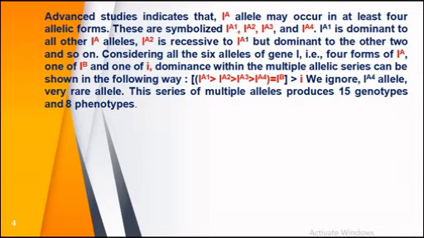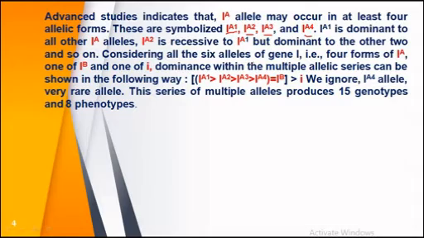Means it gives rise to further mutant forms of IA: IA1, IA2, IA3 and IA4. IA1 is dominant to all other IA alleles. IA2 is recessive to IA1 but dominant to the other two, and so on.